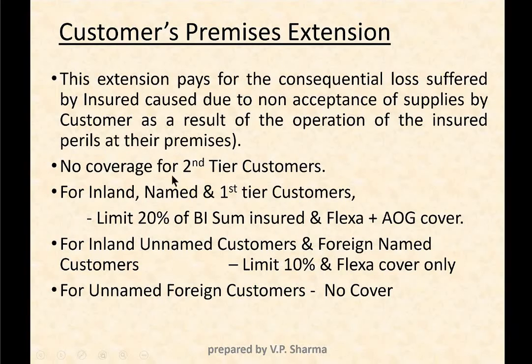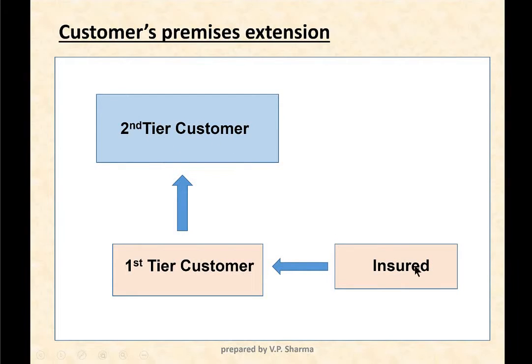So let us understand the terms and conditions. For inland named, in the same way, only for first tier customers. Here also there is no coverage for second tier customers. For inland named first tier customers, the limit is 20%, coverage is Flexa plus AOG, and for inland unnamed customers and foreign named customers, the limit is 10%, coverage restricted to Flexa cover only, and for unnamed foreign customers there is no cover.